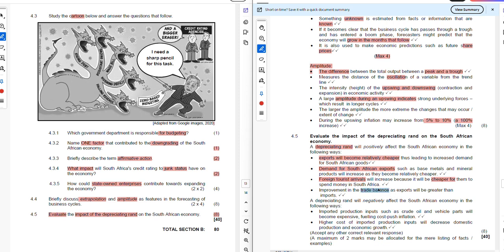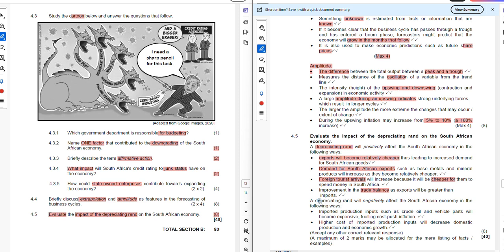Also, when you look at the trade balance, the fact that exports will be going up means imports will be less, because we wouldn't want to buy in the foreign markets when it is more expensive to buy there. So there will be more people from the foreign market buying from South Africa, but there will be fewer people in our local market buying outside the country. Then we need to take into account that depreciation of the rand has negative impacts on our economy.